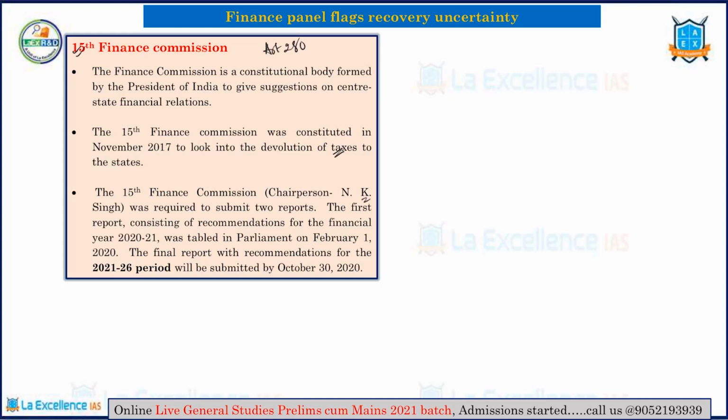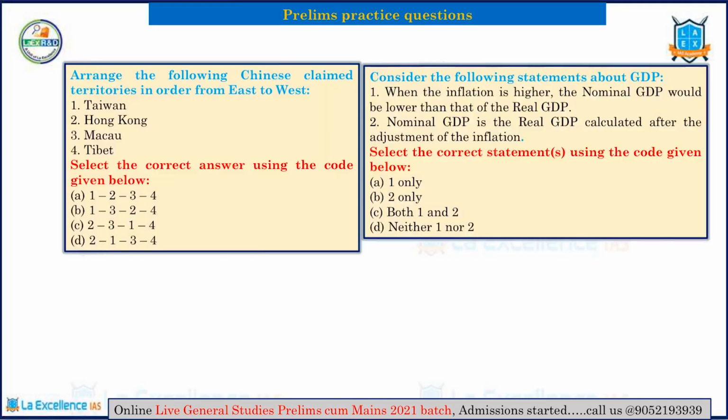I'll show you the prelims questions. So these are the prelims questions. The one is a geography based question. It wants you to place the territories from east to west. I want you to go back and look into the map, answer the question and put your answers in the comment section. Also answer this question as well.